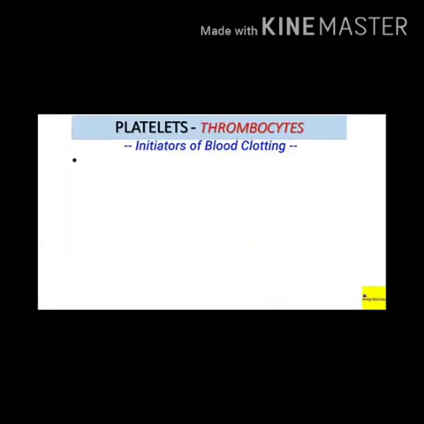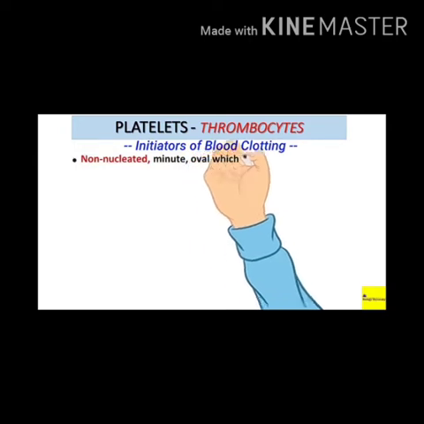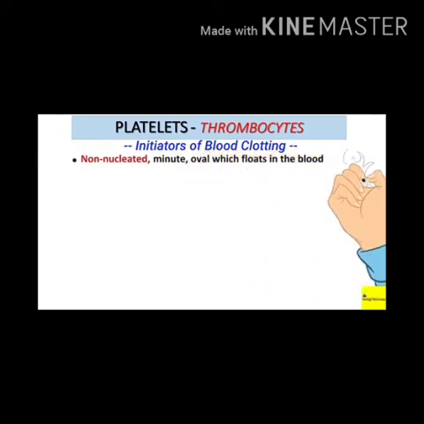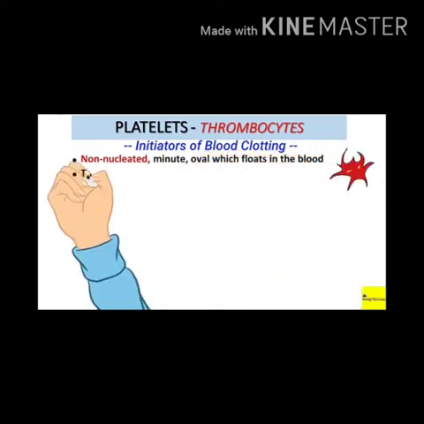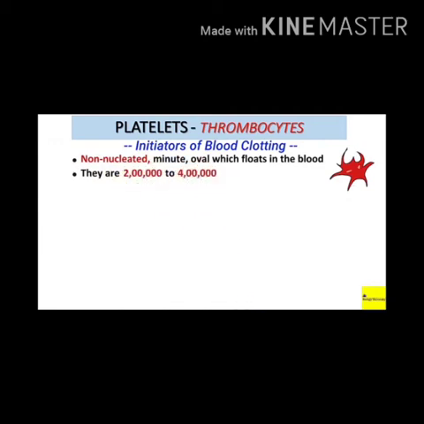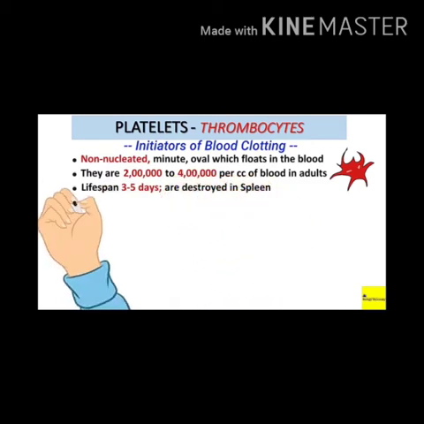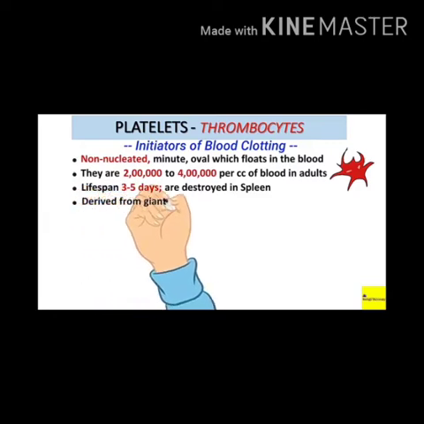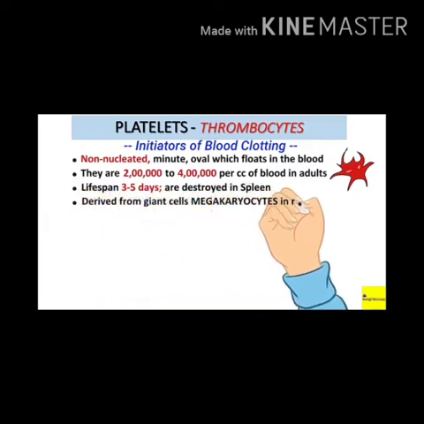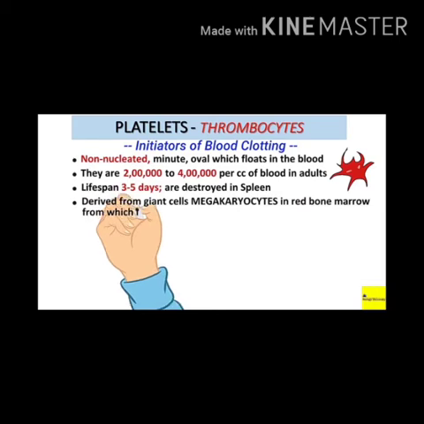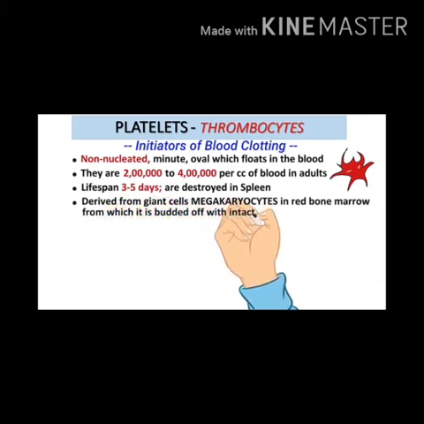Okay, let's discuss blood platelets first. Blood platelets are also called thrombocytes. They help in blood clotting. They are the initiators of blood clotting. They are non-nucleated, meaning without a nucleus, minute, oval in shape, and float in the blood. Their number is from 2 lakh to 4 lakh per cubic centimeter of blood in adults.